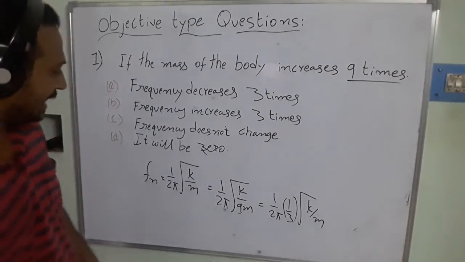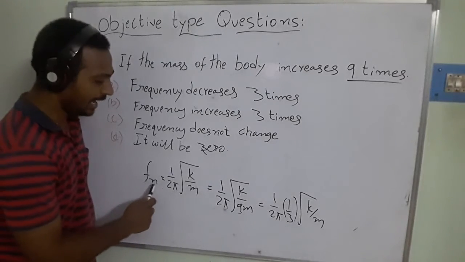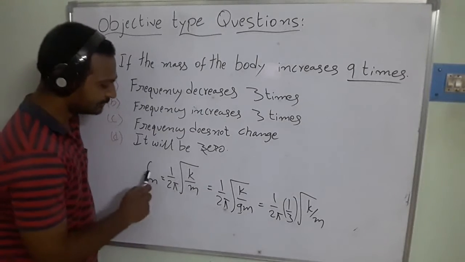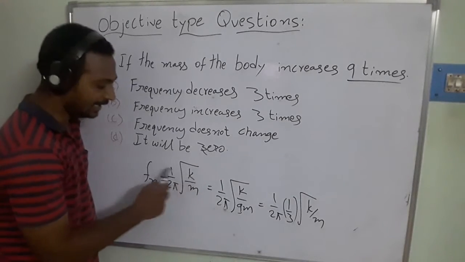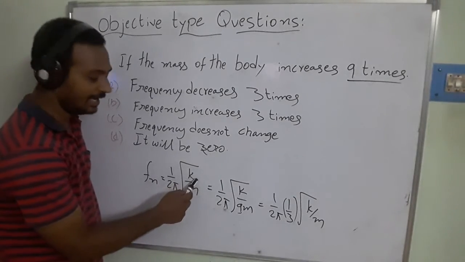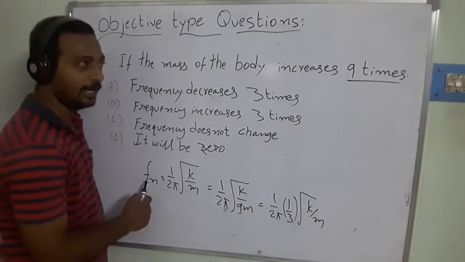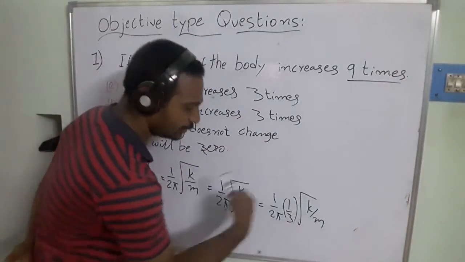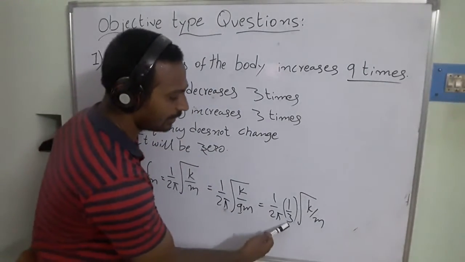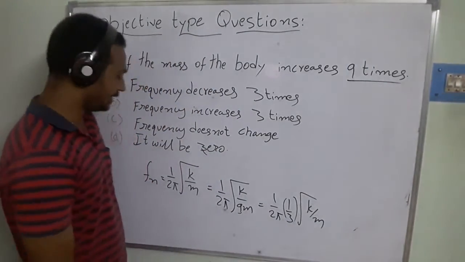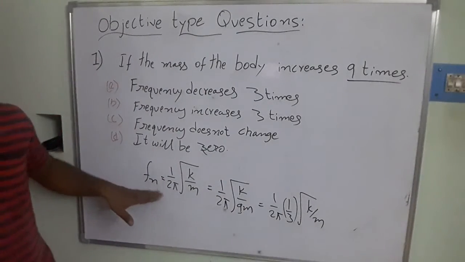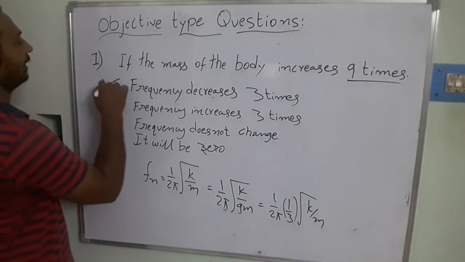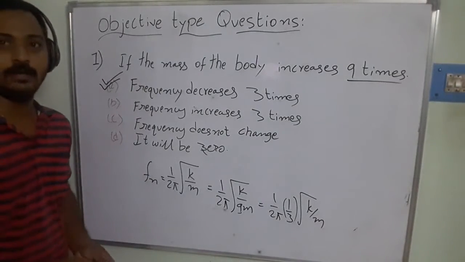If you understand the relations between the frequency, the stiffness of the spring and the mass of the system, the stiffness is directly proportional to frequency and the mass is inversely proportional. In this case, the mass increased 9 times, so I multiplied with 9 and took it out from the root, getting 3 outside. Finally, the frequency of the system is reduced 3 times. So the answer is A, the right one.